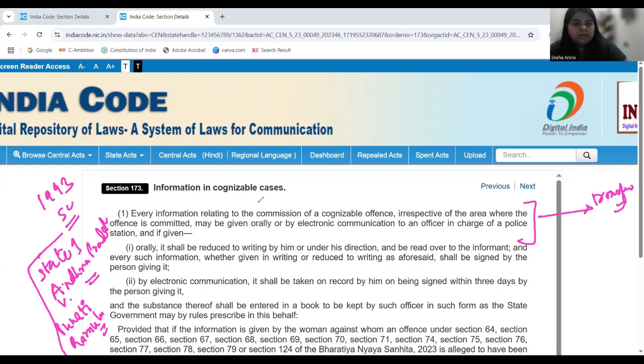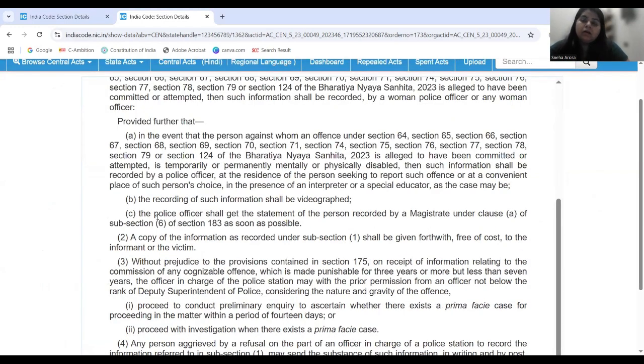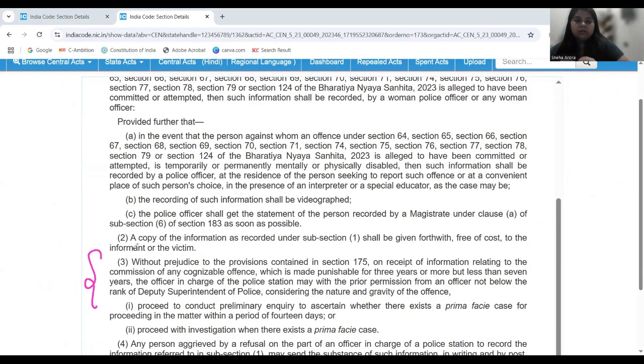In the second part of this discussion, we are going to understand a new provision that is inserted in section 173, which corresponds to section 154 of the Bhartiya Nagarik Suraksha Sanhita, which is about the preliminary inquiry. Now, this particular provision, 173 clause 3, has been added in the section.